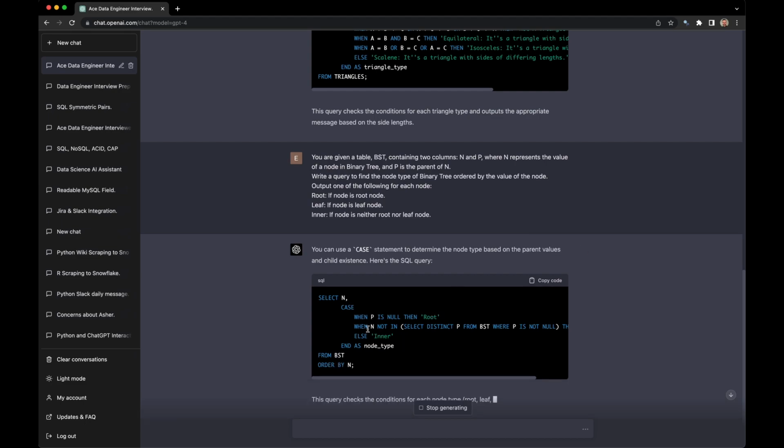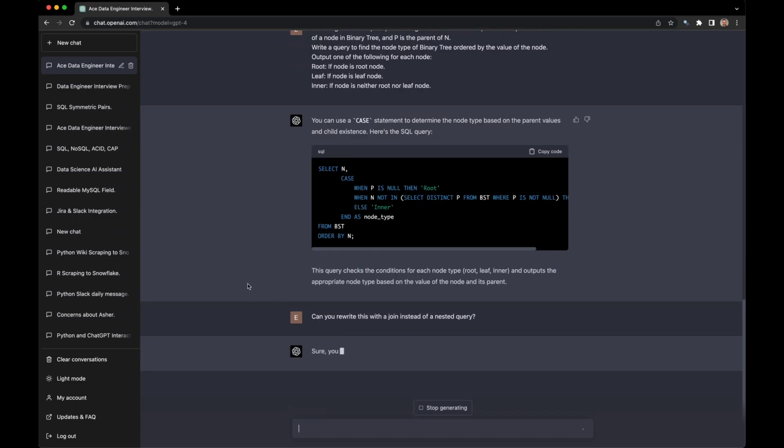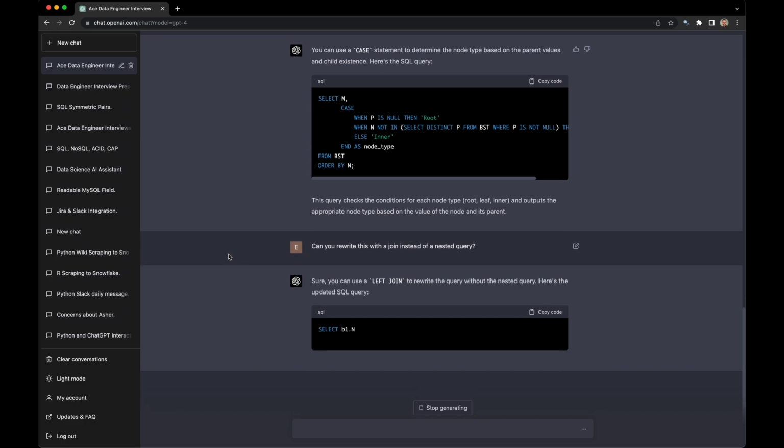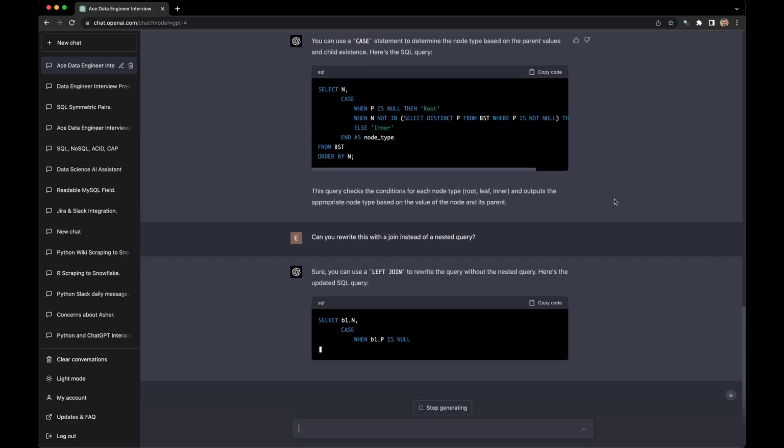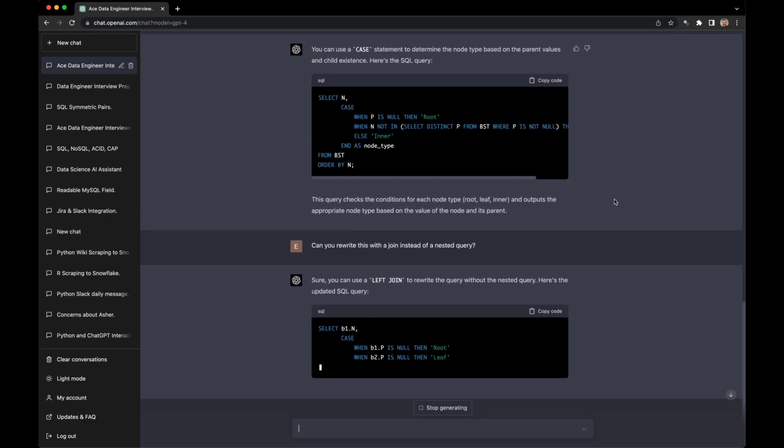Let's see, case. Yep. It's doing the, great. Okay, so here's something an interviewer might follow up with, because not all languages love it when you do the select inside of the query. So can you rewrite this with the join instead of a nested query? Amazing. So here we can see that it's not just prepped questions that it can answer, it can do follow-ups quite adeptly.